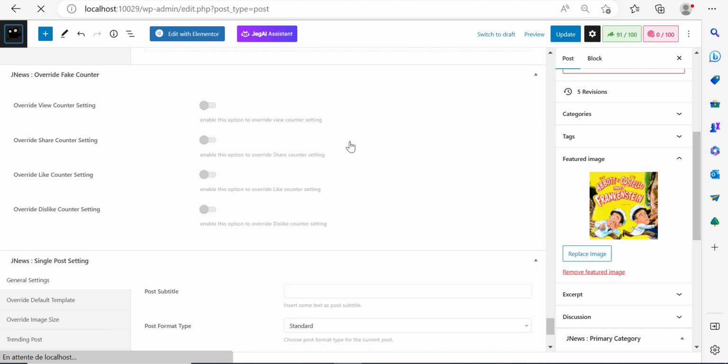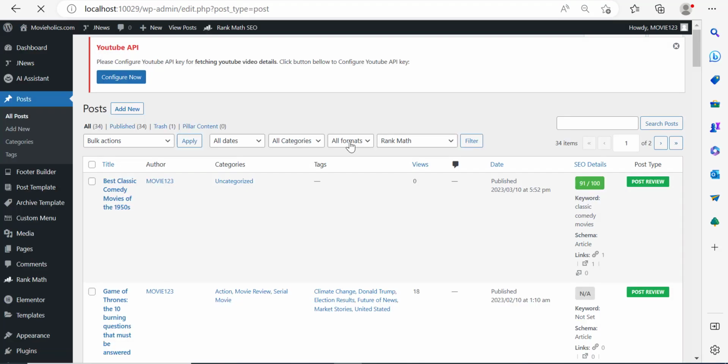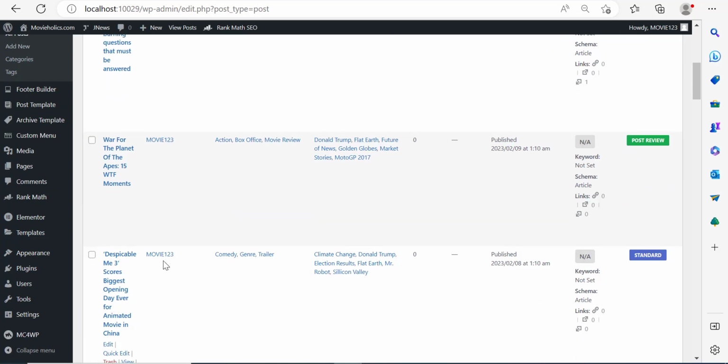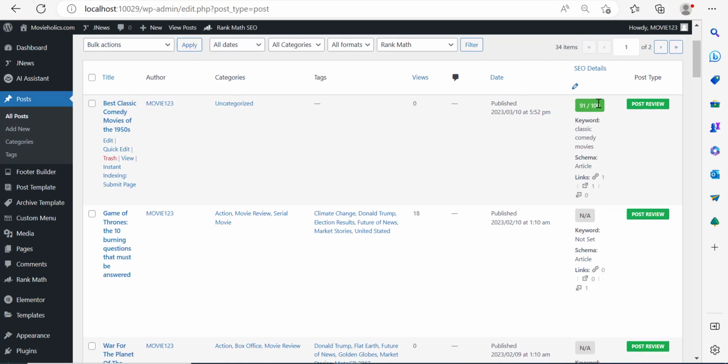can add a Mailchimp subscription form to collect people's email addresses and have them directly on your Mailchimp account. Now notice that the blog posts that we have imported from the demo websites are mostly not optimized for SEO at all, but ours, the one that we've created together, is 91 on a scale of 100. Okie dokie, so connecting your website with Mailchimp is pretty easy.